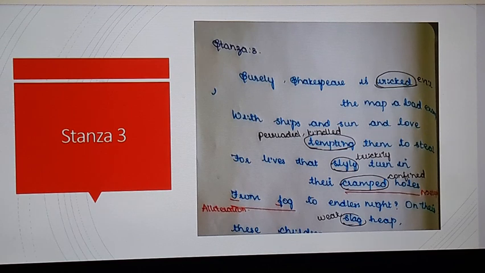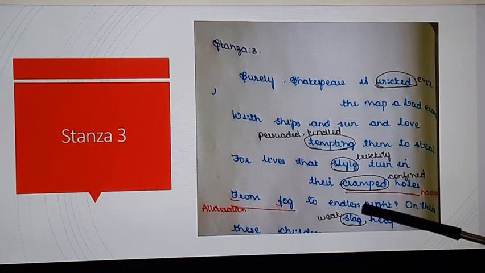You see here, why are their lives only in the confined, restricted holes? That means the small areas of their tents or houses. So their lives are not seen by anyone: slyly, trickily; cramped means confined or restricted. One more meaning is there. Their lives are restricted in the cramped holes, that means small houses. Then how can they think of all these things? They are not receiving any love from anyone in the society. Instead, they are receiving only the hatred of others, so they are tempted to steal from anywhere.